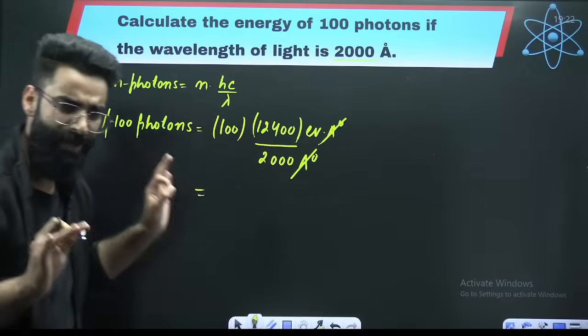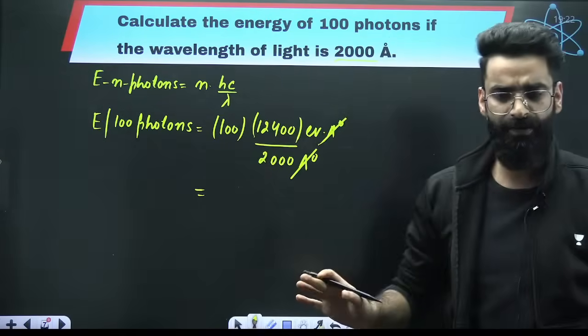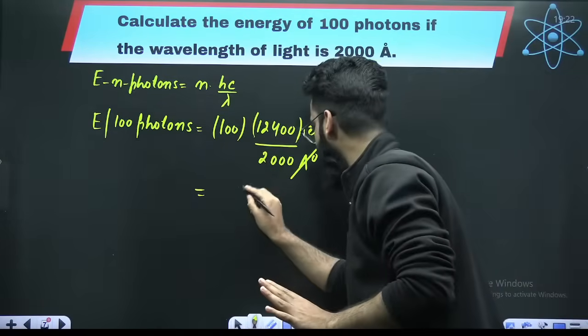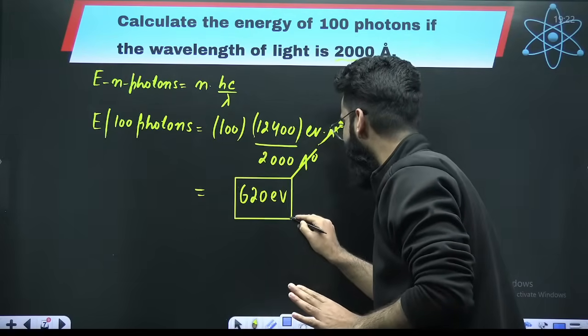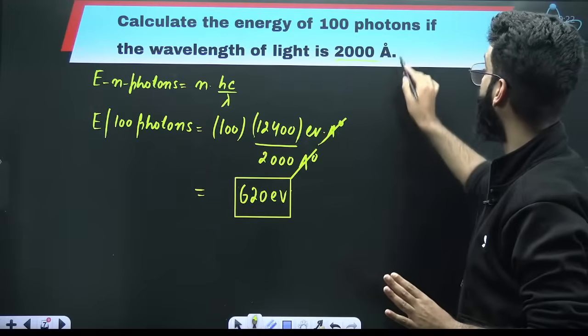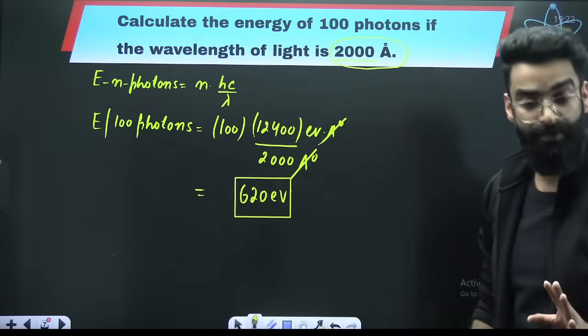Is it clear? A very simple and basic question. How much does the value come out to be? Well, people are saying the value is coming out to be 620 electron volts. So this is the energy which is carried by 100 photons who have got the wavelength of 2000 angstroms.